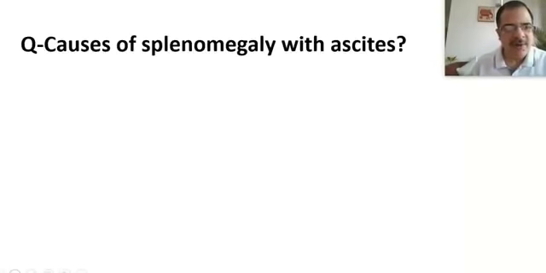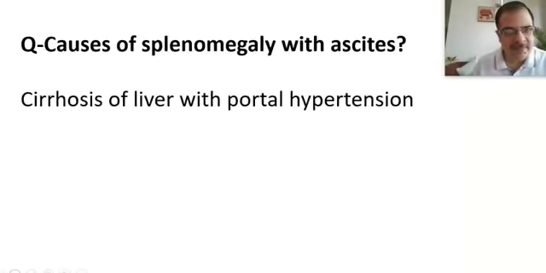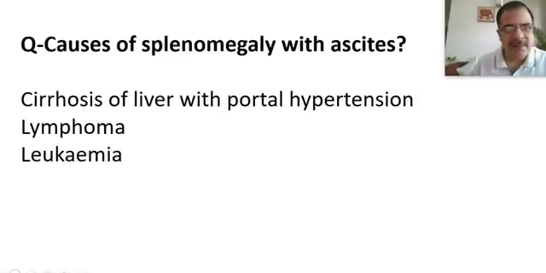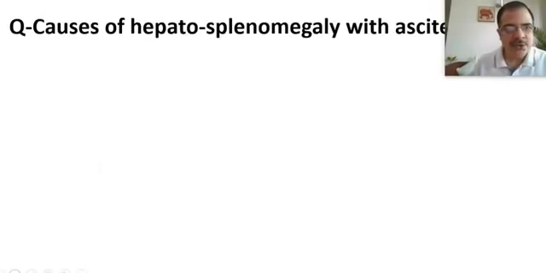Next question, what will be the causes of splenomegaly with ascites? Obviously, the number one cause will be portal hypertension, while other causes will be lymphomas, leukemias, and disseminated tuberculosis. Then, what are the causes of hepatosplenomegaly? Both liver and spleen are enlarged along with the ascites.